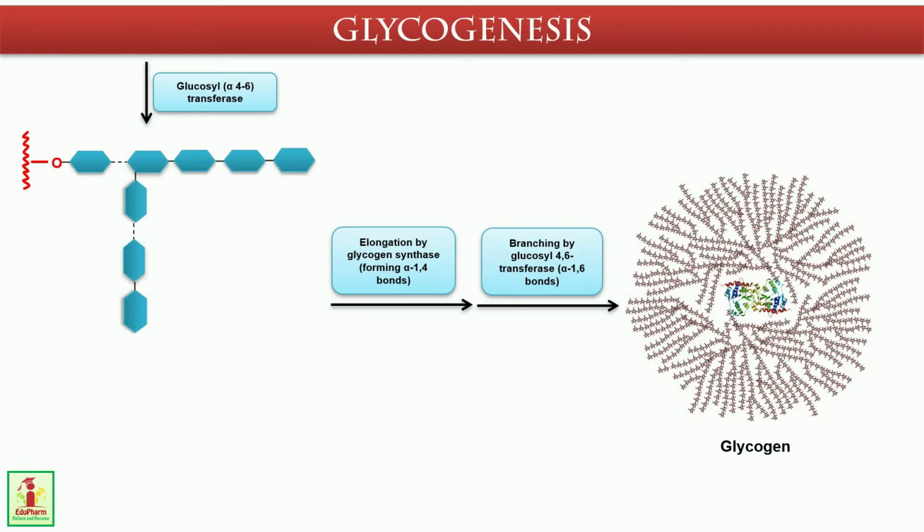This enzyme transfers a small fragment of 5 to 8 glucose residues from the non-reducing end of the glycogen chain by breaking alpha-1,4 linkages to another glucose residue, where it is linked by an alpha-1,6 bond. This leads to the formation of a new non-reducing end besides the existing one. Glycogen is elongated and branched respectively by the enzymes glycogen synthase and glucosyl 4,6 transferase.